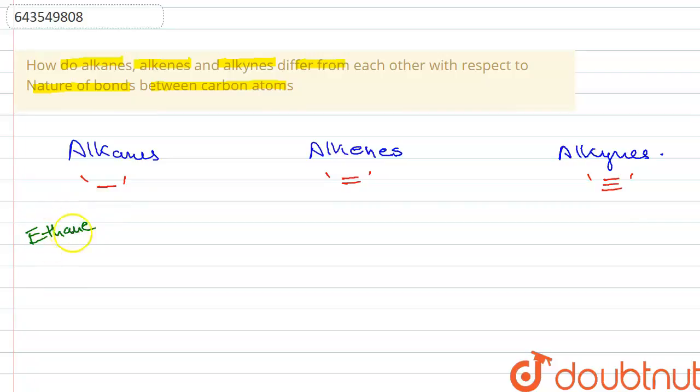So two carbon atom hydrocarbon for each of these. So we will take ethane, here we will take ethene, whereas here we will take ethyne. So the structure of ethane is something like this. Okay, that means that a single bond is present between the two carbon atoms. The structure of ethene is something like this, and the structure of ethyne is something like this.